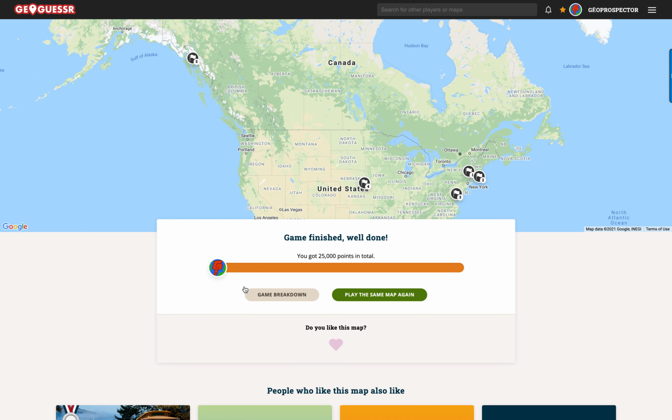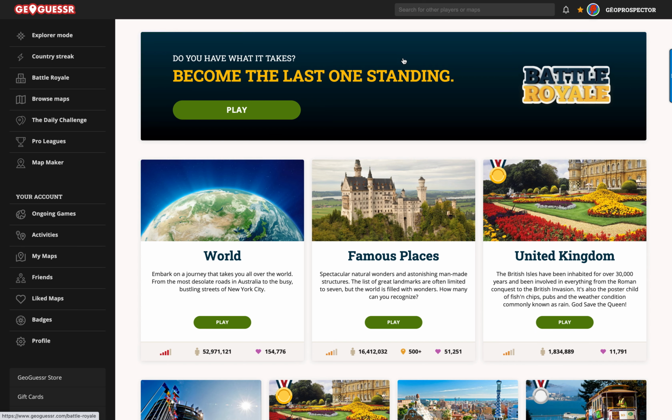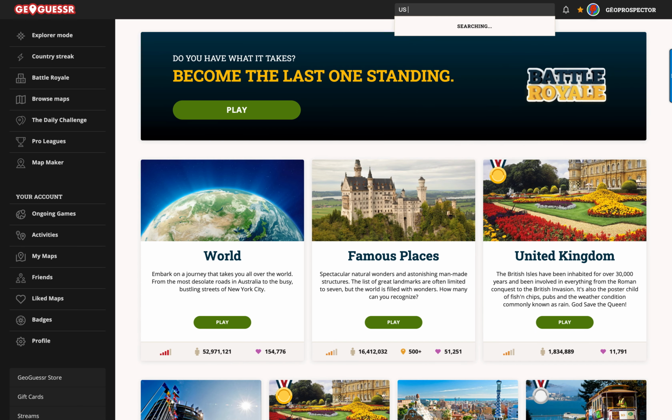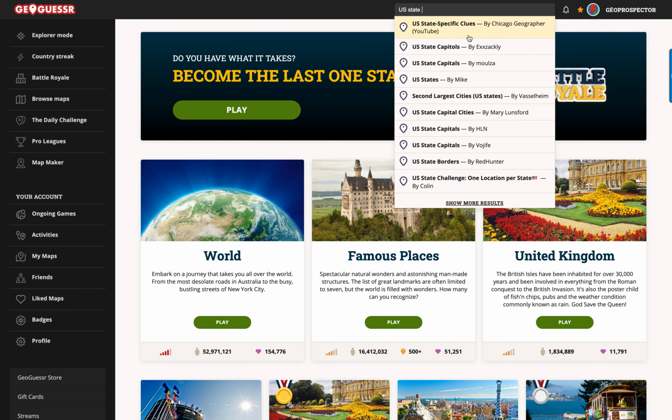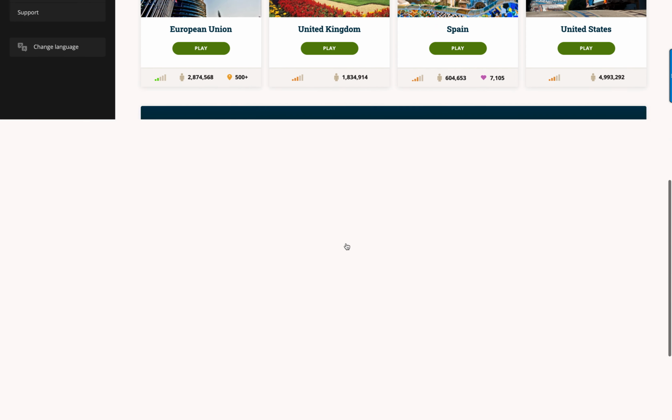Although the interesting thing about this map, if I can just go back to GeoGuessr for a second and just search for the U.S. state capitals. Oh no, hang on, which was the map that I just played, actually? That's the one I want.